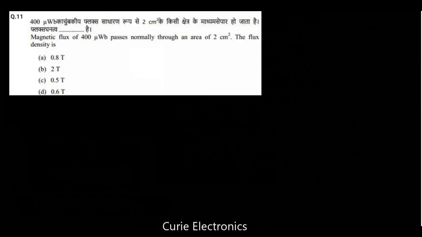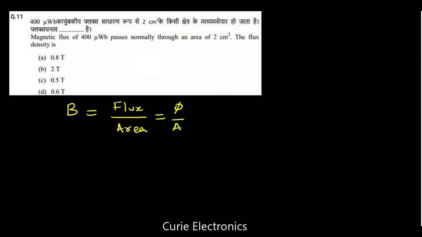Question number 11. Magnetic flux of 400 microweber passes normally through an area of 2 centimeters square. The flux density is, what is flux density? That is B equals flux upon area. That is what magnetic flux density is. Magnetic flux he has given. This is phi upon A.